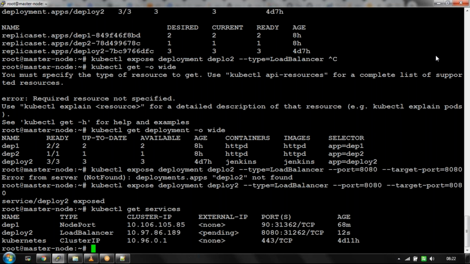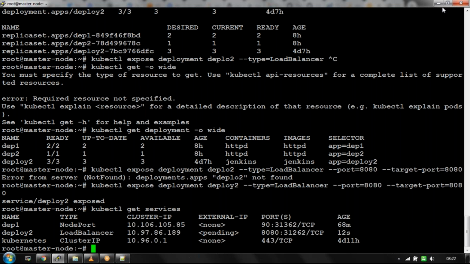If it is node port, directly with the worker node IP itself, I can connect to my application. But if it is a load balancer, it doesn't matter how many worker nodes you have or replicas. You no need to have your worker node IP. You need one common DNS name. But there is no chance to get the public IP in the kubeadm method. Again, you should have some cloud manager stuff. It's very difficult, additional steps you have to do every time. So that is where the kOps method comes into the picture. Now the same thing if you do in the kOps method, let me show you.